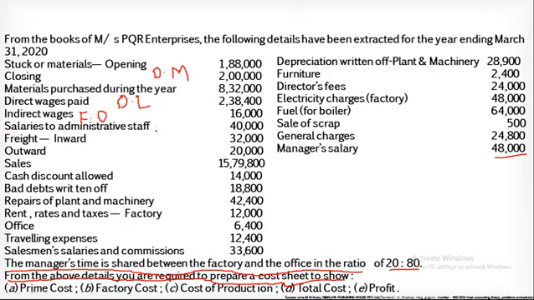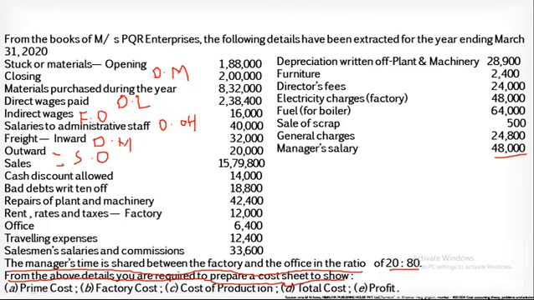Salaries to administrative staff will come under the office overheads. Freight inward is related with purchase of material, so therefore it will be added in the direct material. Now outward, this is nothing but carriage outward, so it will come under the selling overheads.